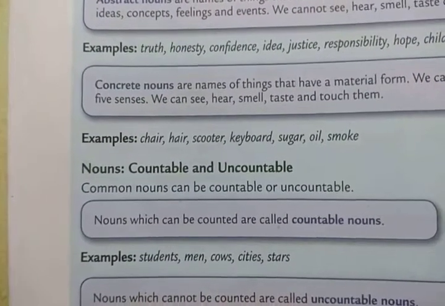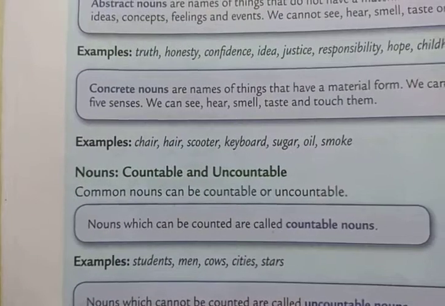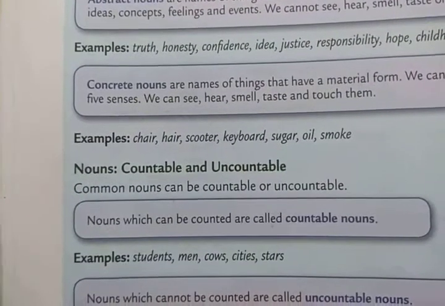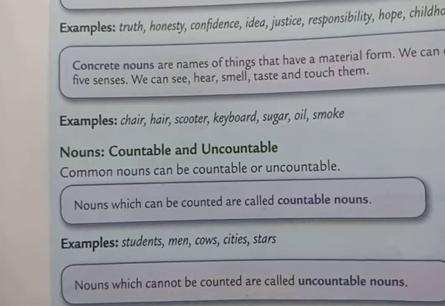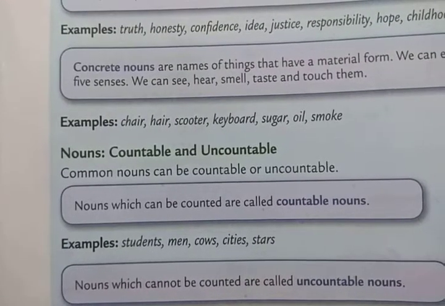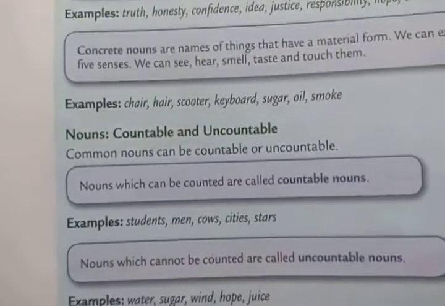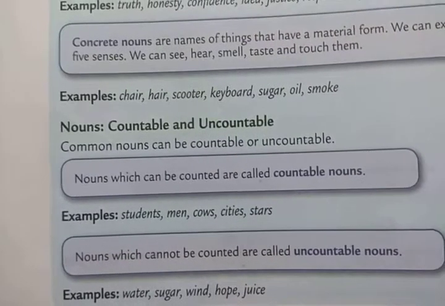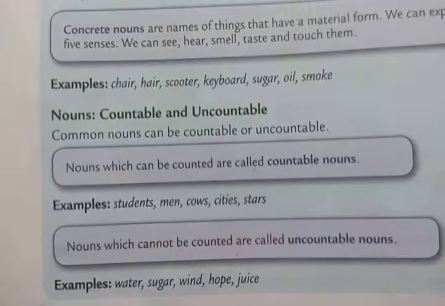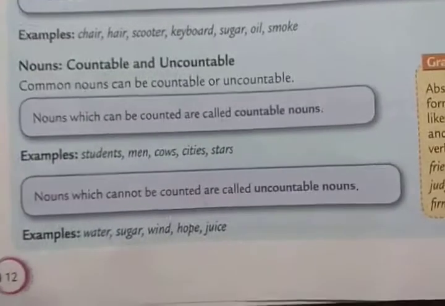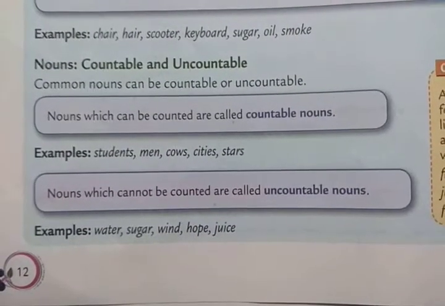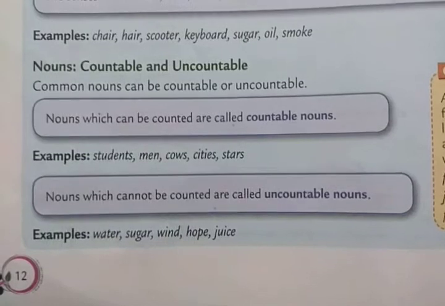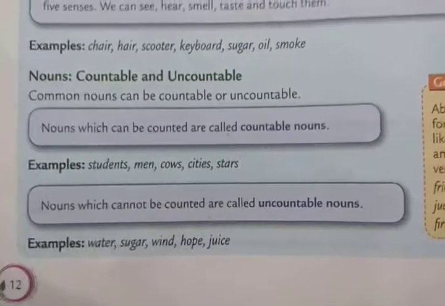Then you have countable and uncountable nouns. So common nouns can be countable or uncountable. So what are countable nouns? Nouns which can be counted are called countable nouns. For example, students, men, cows, cities, stars. And nouns which cannot be counted are called uncountable nouns. For example, water, sugar, wind, hope, juice. Okay? Turn over the page.